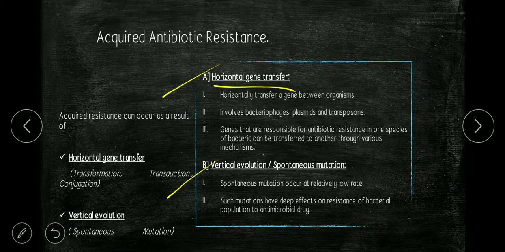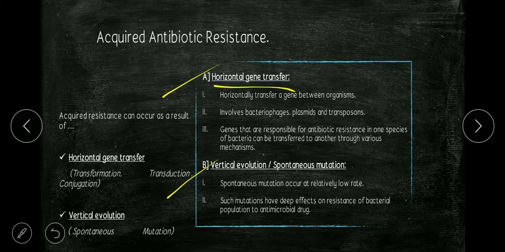It involves bacteriophages, plasmids, and transposons. Genes that are responsible for antibiotic resistance in one species of bacteria can be transferred to another through various mechanisms. We can say horizontal gene transfer is the primary reason for bacterial antibiotic resistance.